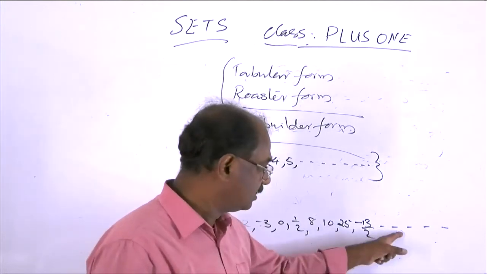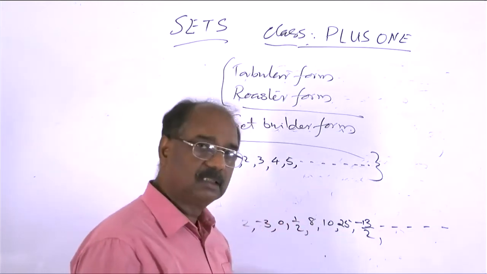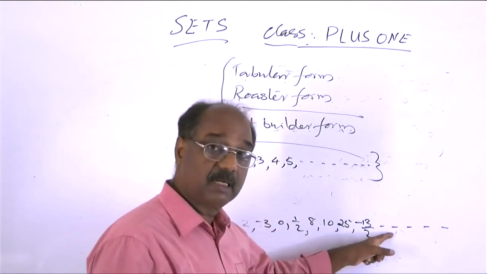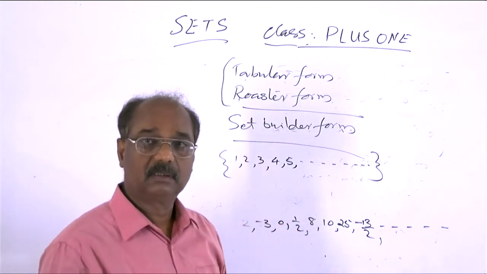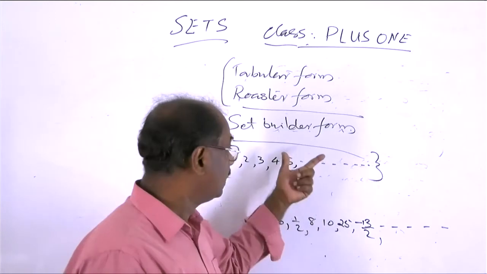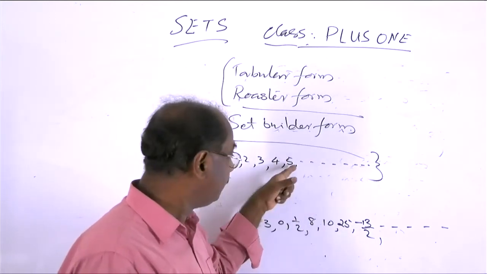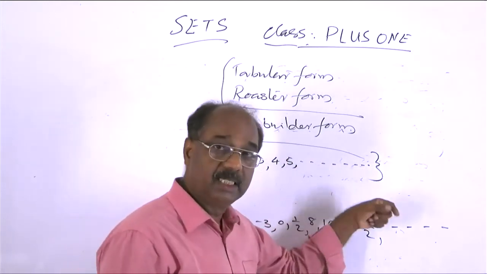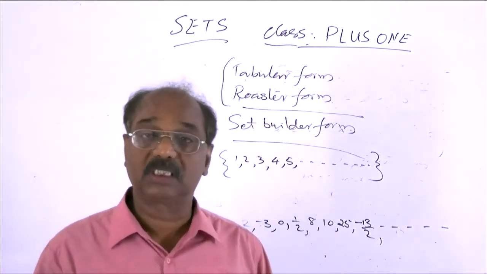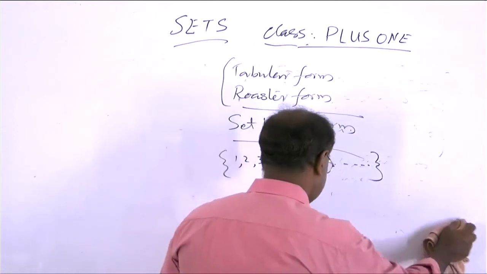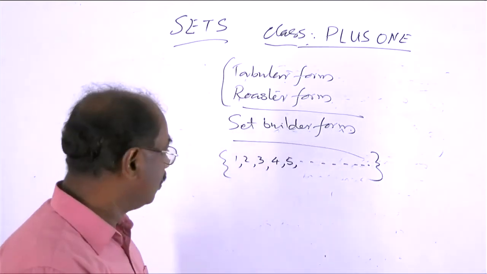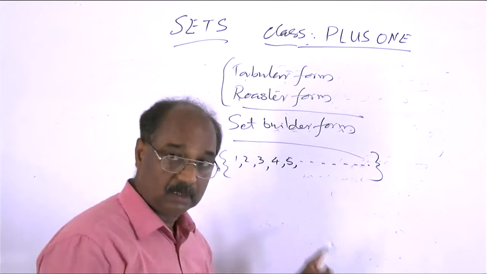We cannot write the next number or the number after that. So here it is impossible, but in the earlier case it is possible. In that situation, the set can be indicated by using these dots also. Okay, remember that. So this is the representation of a set in this form.